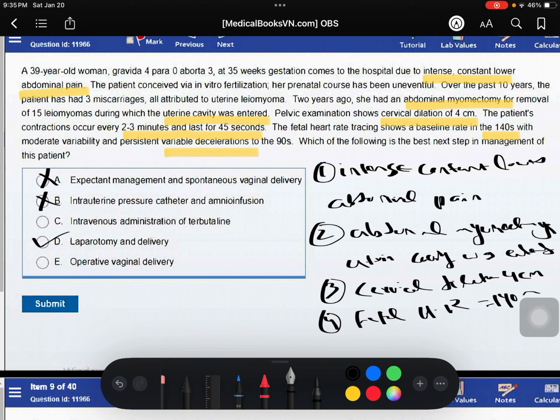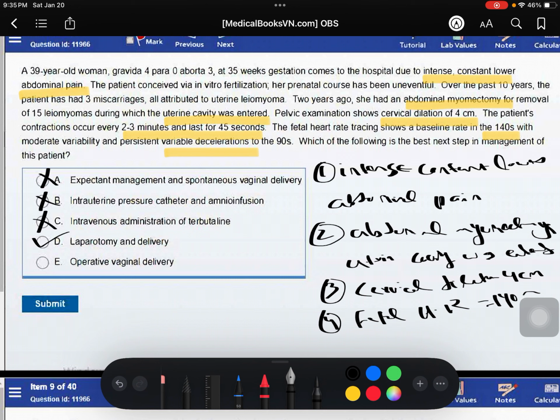Choice B, intrauterine pressure catheter and amnioinfusion: amnioinfusion is the placement of an intrauterine pressure catheter for intrauterine infusion to decrease umbilical cord compression and resolve variable decelerations. It is contraindicated in patients with a history of uterine surgery.